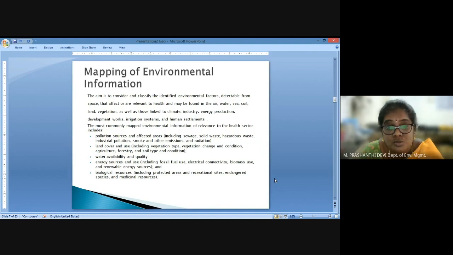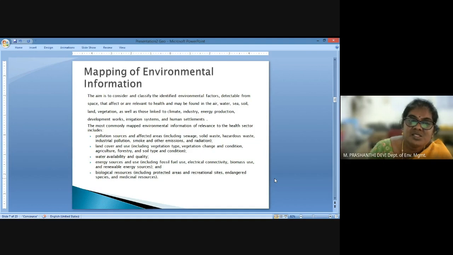If it is a non-point source pollution, such as vehicular emission or household burning or whatever, we can try to understand what the sources are, or what the areas are where these pollution sources emanate from, and we can also identify the areas which are affected by pollution. And then we can link this with the land cover and land use, how the land has been used, including vegetation changes, agriculture, forestry, soil types, and also settlement areas.